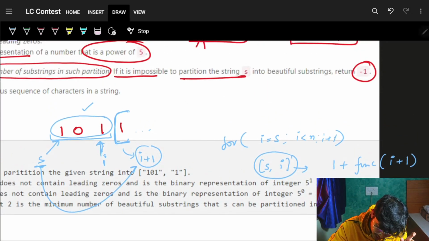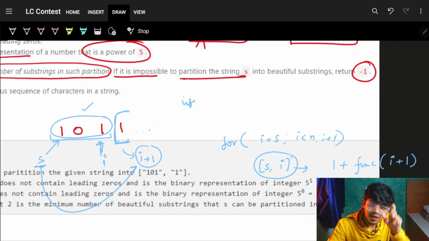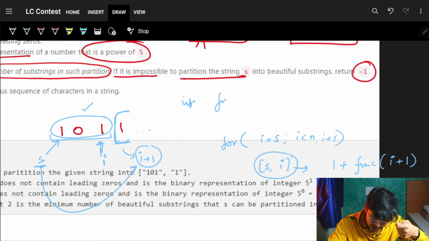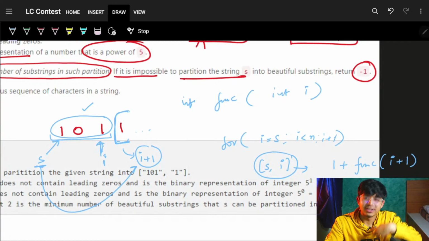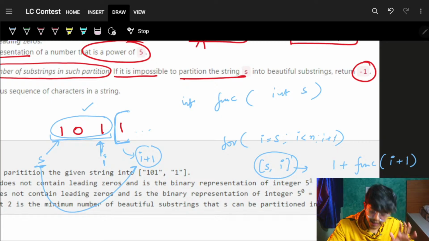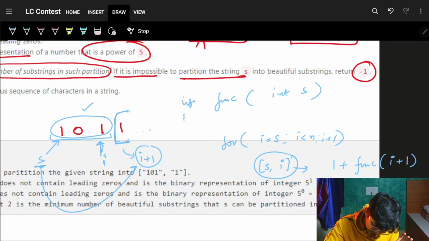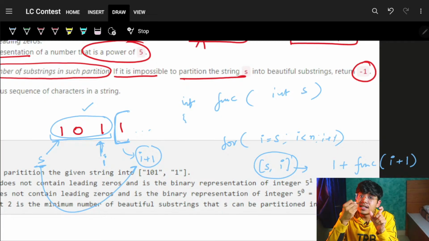So for sure, our recursive function, whatsoever name it is, will return an int, which is the minimum number of partitions. It will have function. Now it will have nothing but my starting also. So I can name it as I or starting or anything. Let's name it as starting. Now we know, okay, it is something like this. Now what is the base condition like?